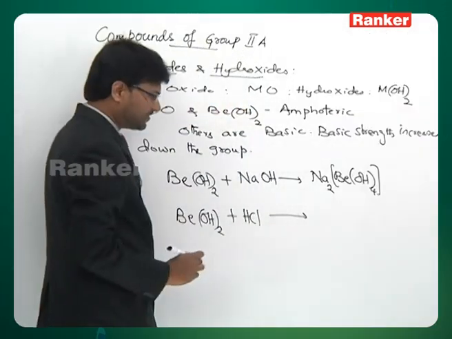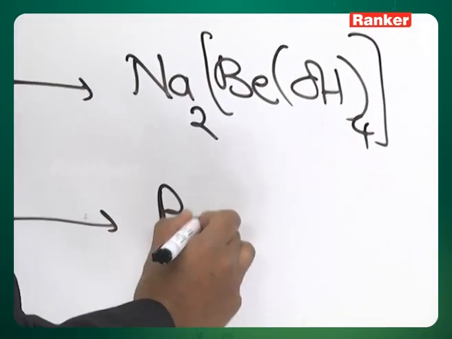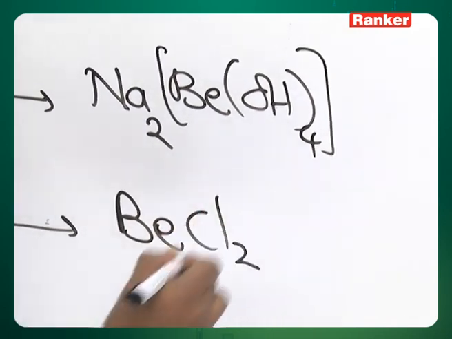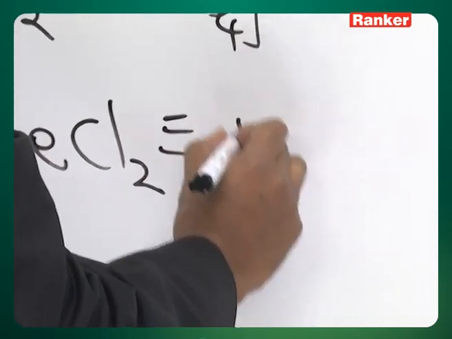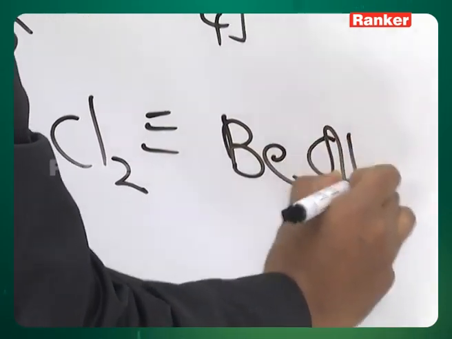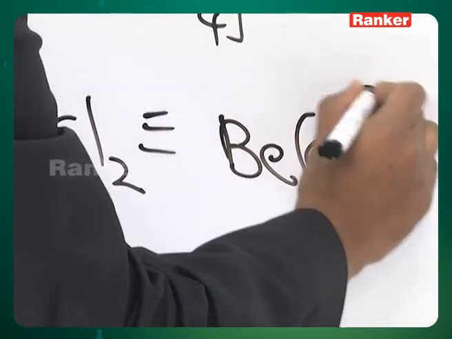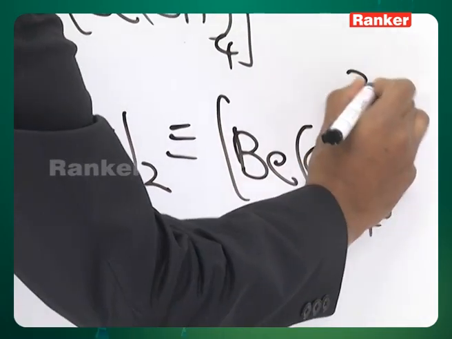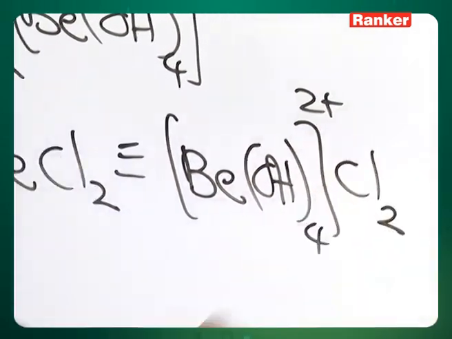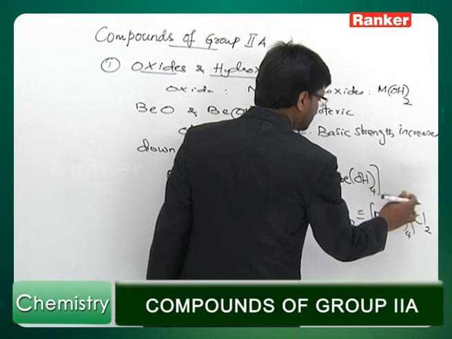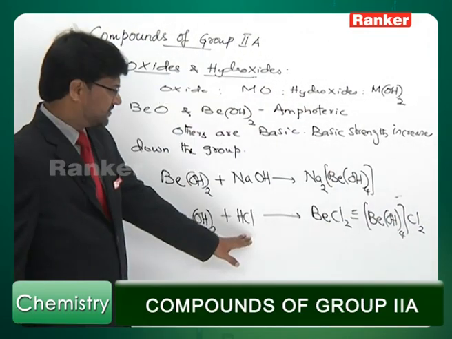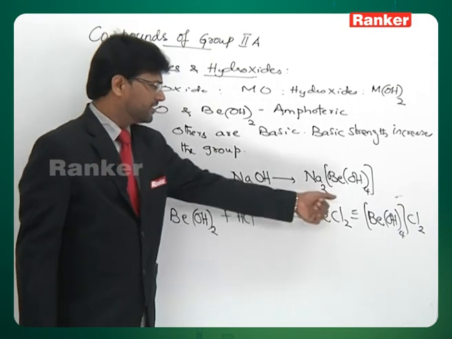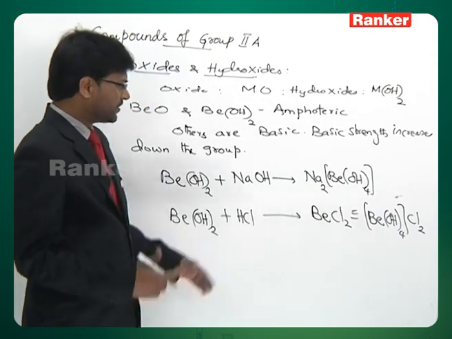In a similar manner, you can expect beryllium hydroxide to react with HCl. This is a solution phase reaction. You are actually supposed to get beryllium chloride, but in solution it exists as [Be(OH)4]2- plus Cl2, that is 2 minus. So this is the substance which is formed in presence of acid, and in presence of base you get berylate. That's how the reaction takes place.